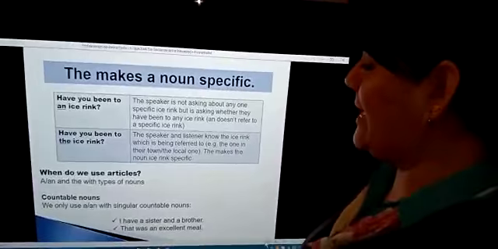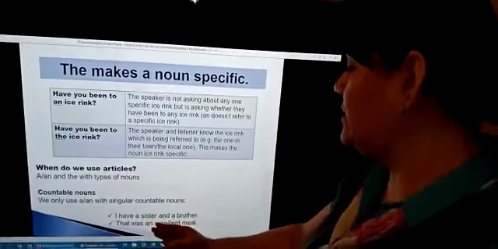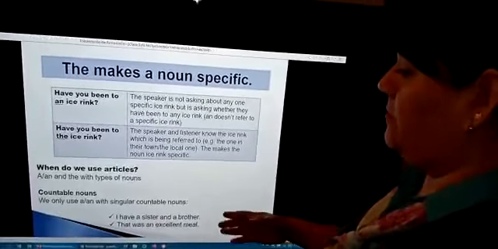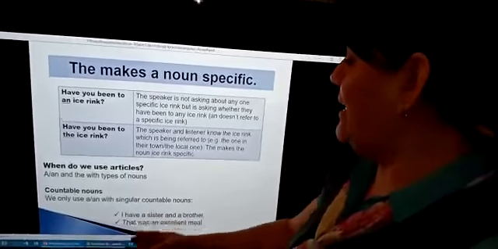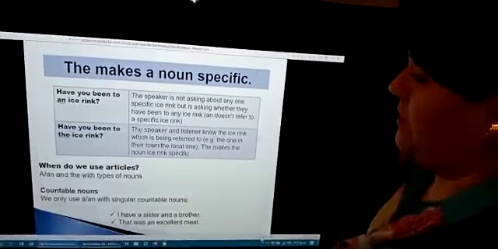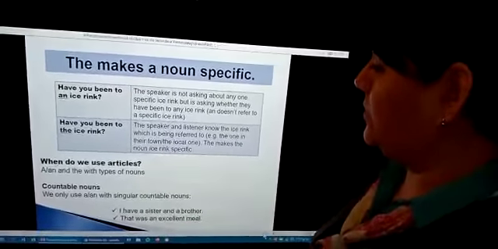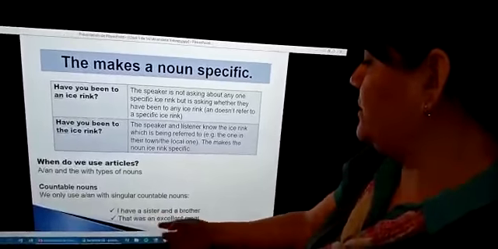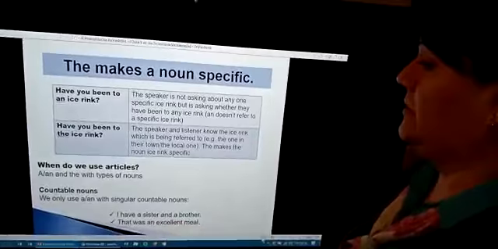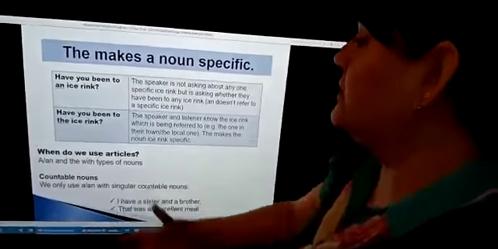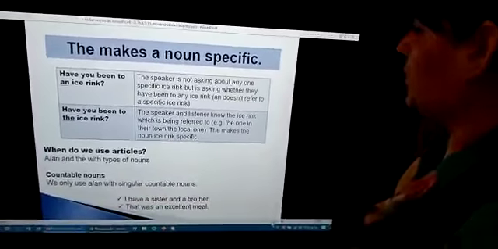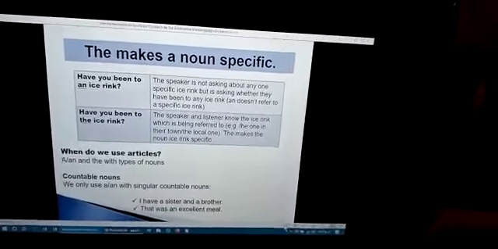Number 1 says, I have a sister and a brother. Number 2, that was an excellent meal. See, I use the articles right here: a sister, a brother, an excellent. This is a countable noun, singular, okay?